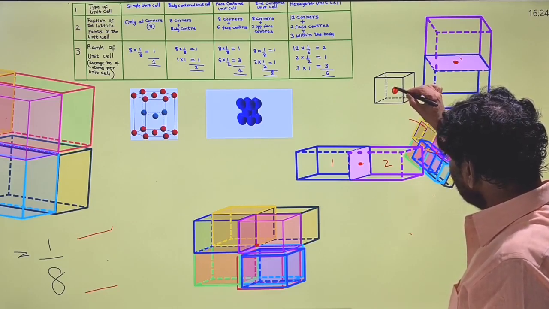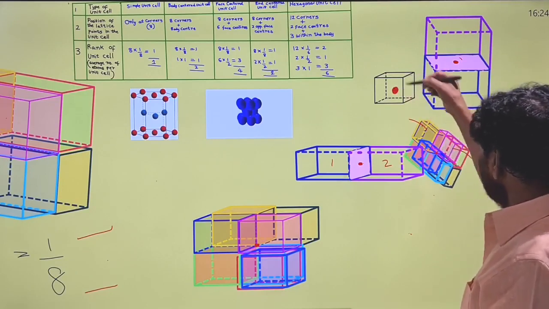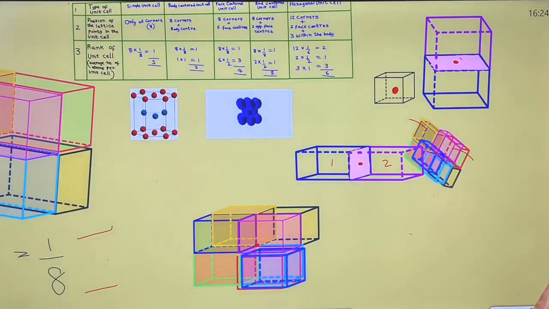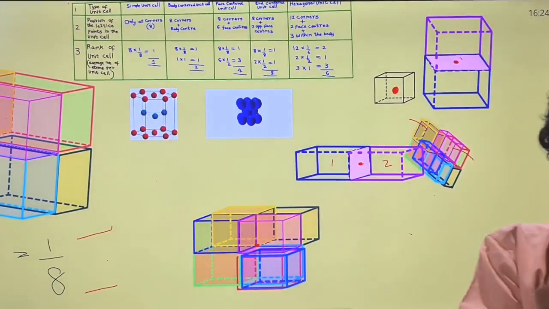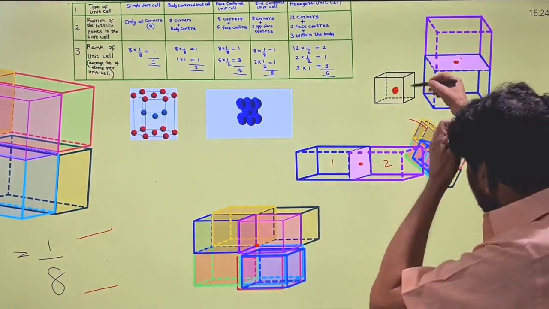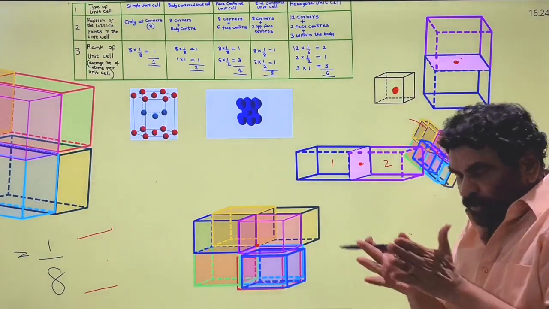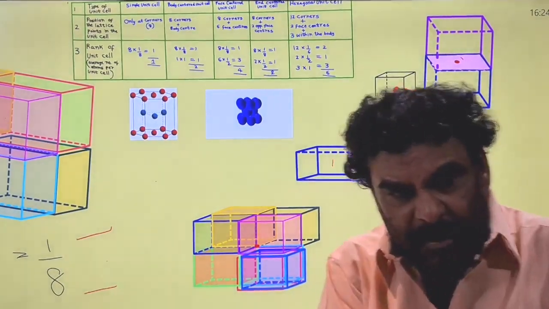Any unit cell, primitive or non-primitive, whatever it is, has it here. So it is within the box, at the center of the space. How many unit cells does it belong to? It is not shared with any other unit cell.